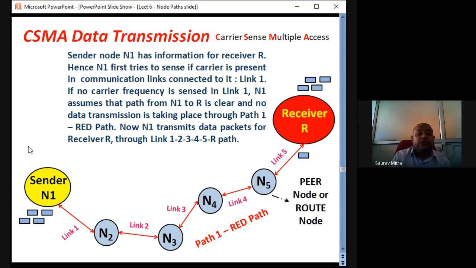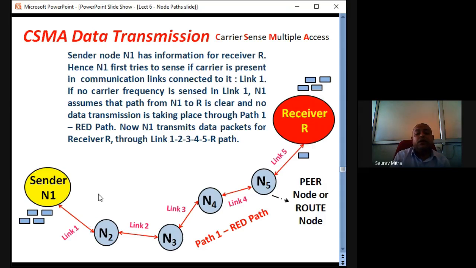N1 will put all the data packets on this link and start transmitting. N1 assumes that the path from N1 to R is clear, because link 1 does not have any carrier and no data transmission is taking place through path 1, that is the red path. As this link is clear and open, N1 assumes that the whole path is clear. Then N1 starts transmitting all the data through link 1.